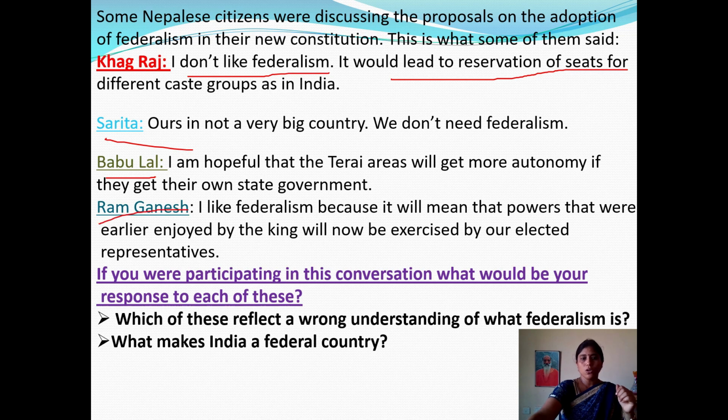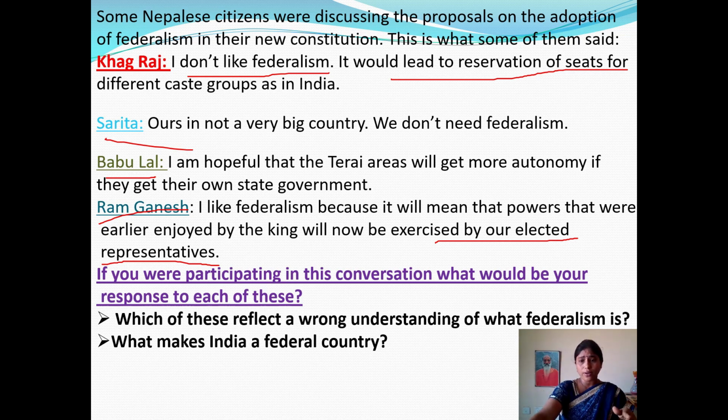Next, come to Ram Ganesh. I like federalism because it will mean that powers that were earlier enjoyed by the king will now be exercised by our elected representatives. This is the main important part of federalism.